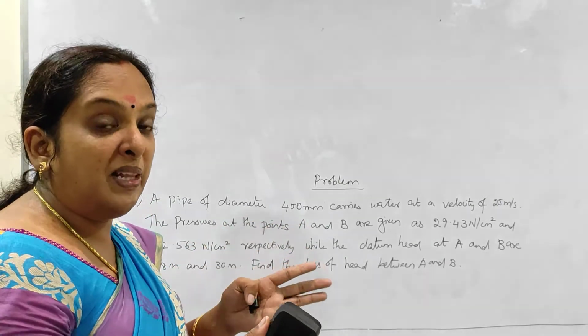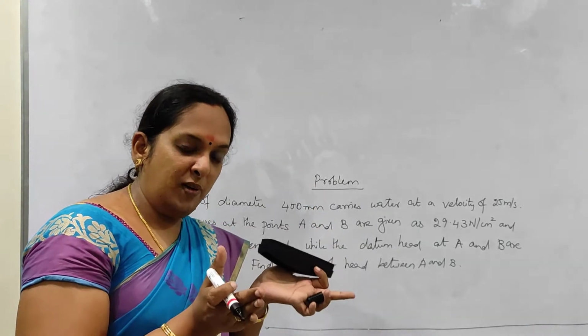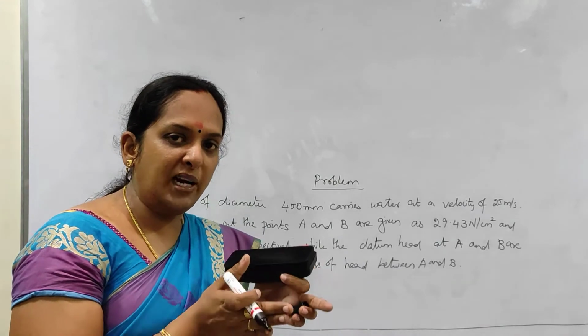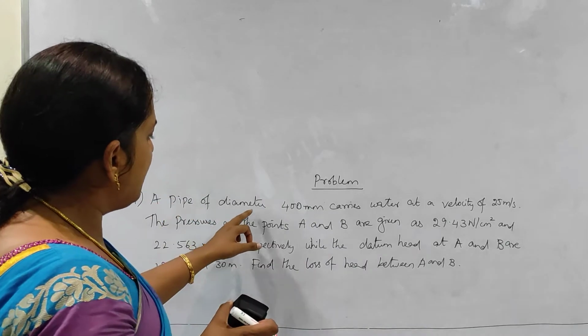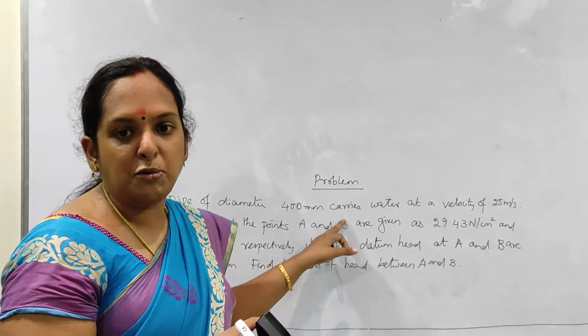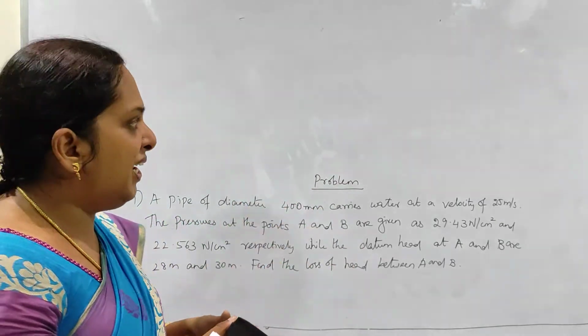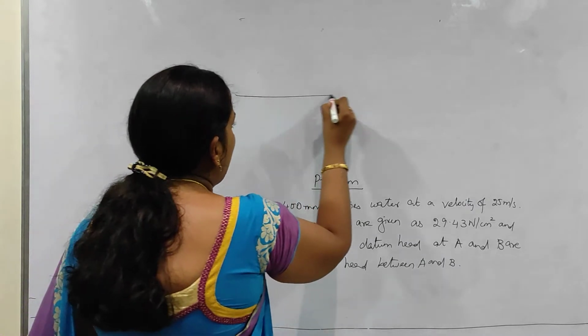In the previous cases, at section 1, either it would be large diameter or small diameter. That is, it may be a divergent pipe or a convergent pipe. Those things we have seen. But here there is only a uniform diameter. So when you draw the diagram, you have to be very careful that the diameter should be uniform throughout. Okay, it is not like the previous case.